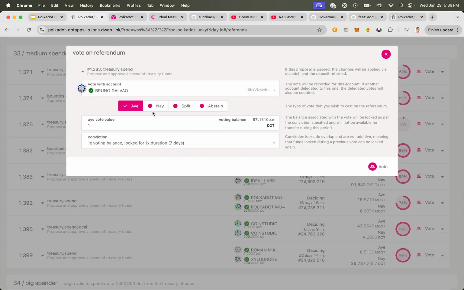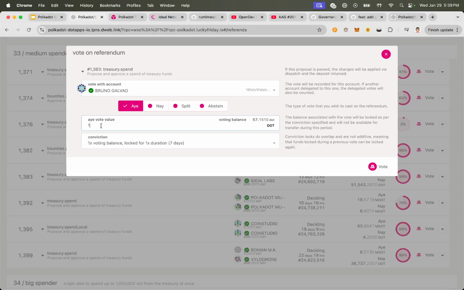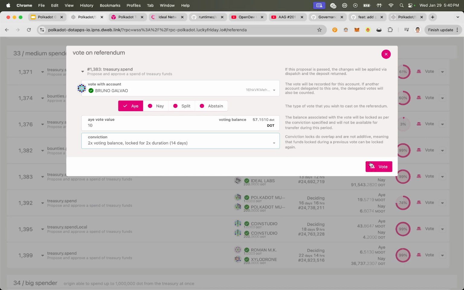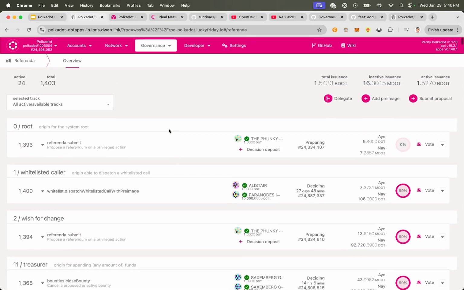You select your account, aye or nay, the amount of DOT you want to vote with, and the conviction. So this is actually on-chain logic. I could vote with, let's say, 10 DOT with one conviction. That would lock my DOT for 7 days. Or if I want to have twice the voting strength, I could vote with twice the conviction. That would lock my DOT for 14 days and so on, right? It's up to you which one you want. And when I click vote, it'll submit an on-chain transaction. So that's a bit about, at a high level,